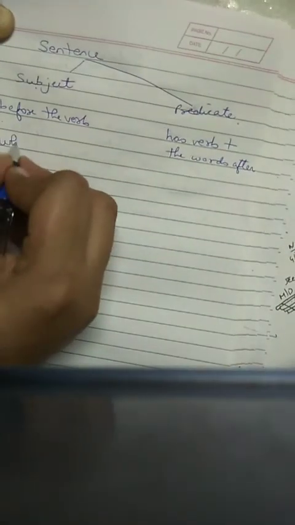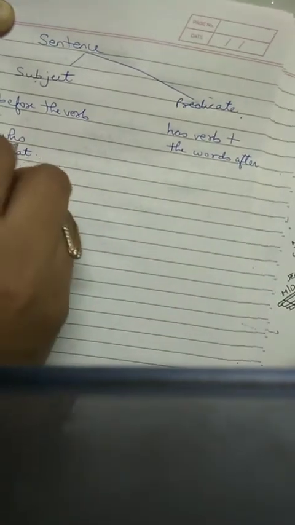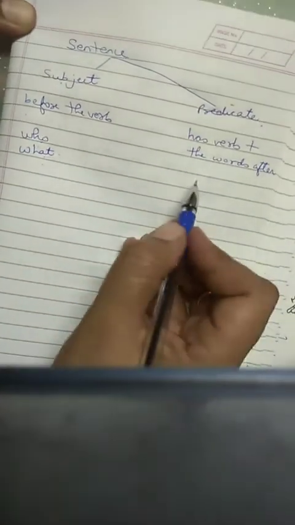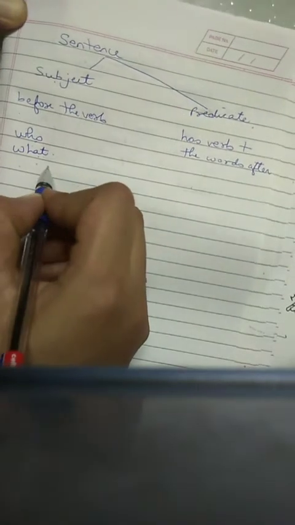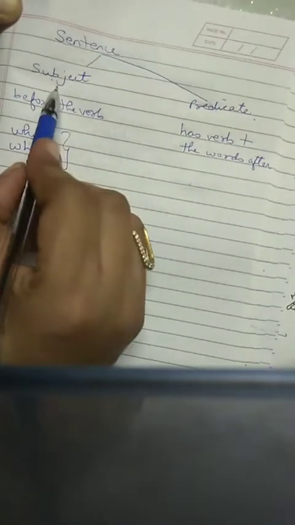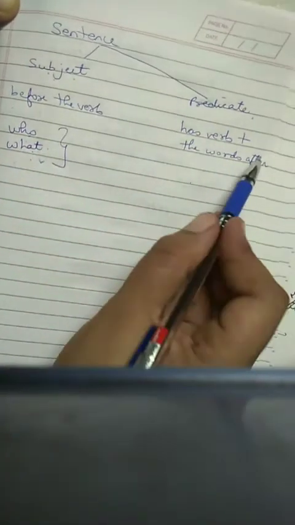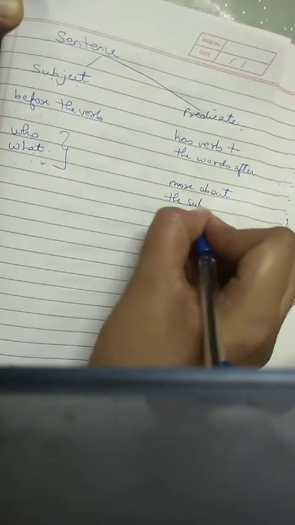Basically here it is who or what we are talking about, or about what things we are talking about. And here basically we get to know more about the subject. Who or what the sentence is about is termed as subject, and predicate always gives more information about the subject.